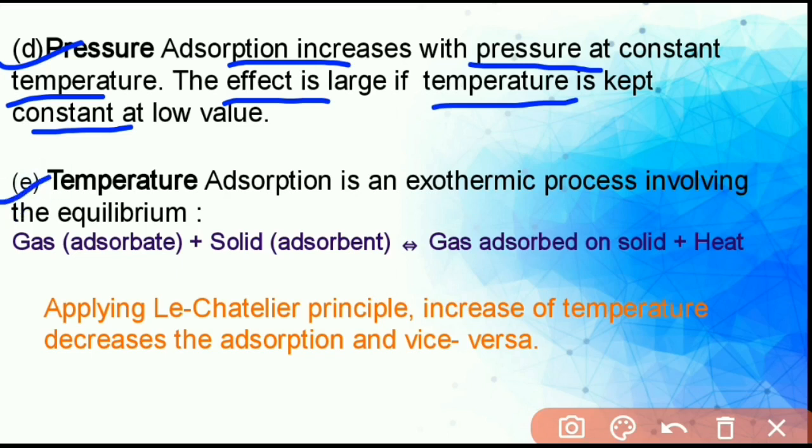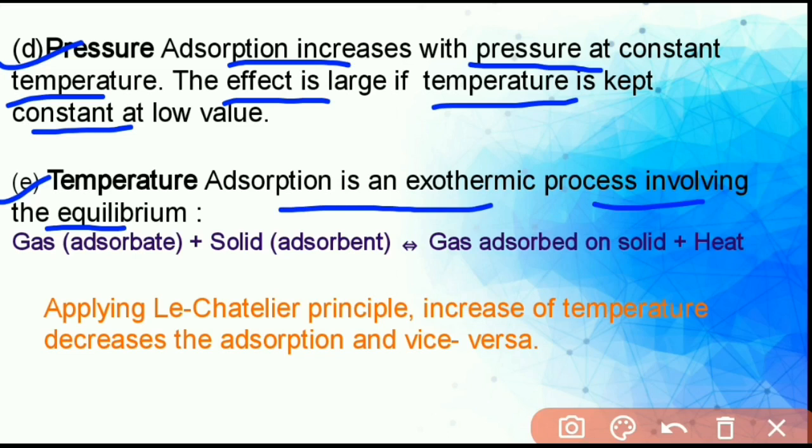Next, temperature. Adsorption is an exothermic process involving equilibrium. It means at equilibrium, the processes of adsorption and desorption take place simultaneously on the surface of the adsorbent. The two opposing processes involve adsorption of gas molecules on the surface of the solid and desorption of gas molecules from the surface of the solid into the gaseous phase.